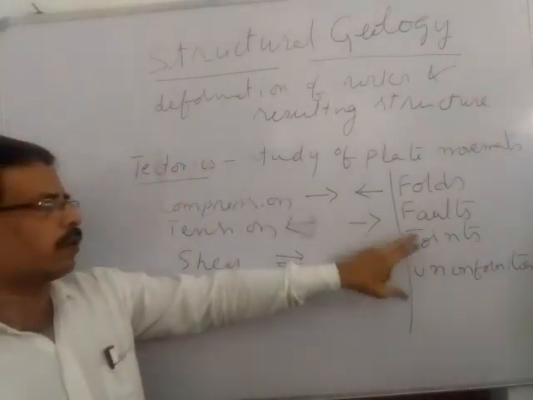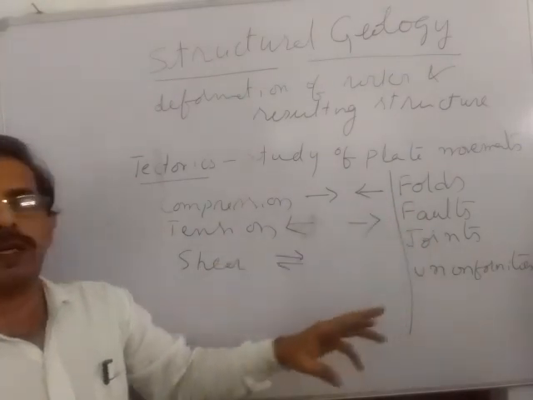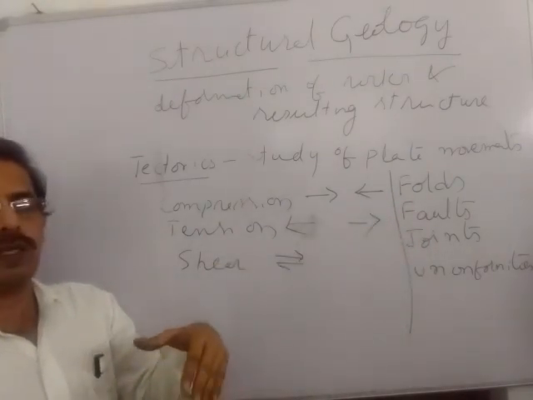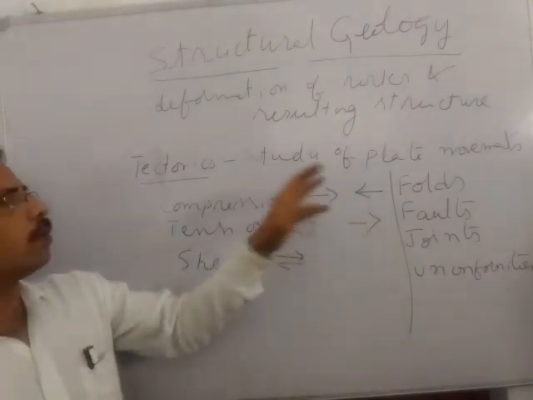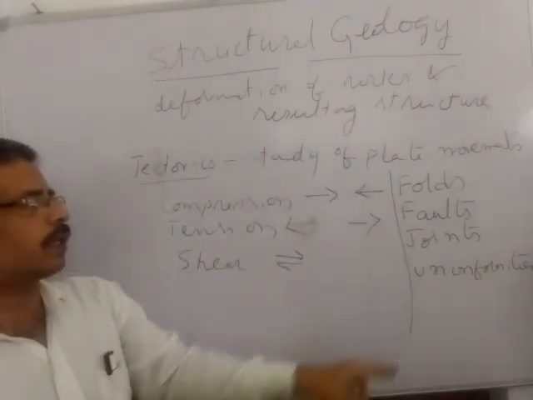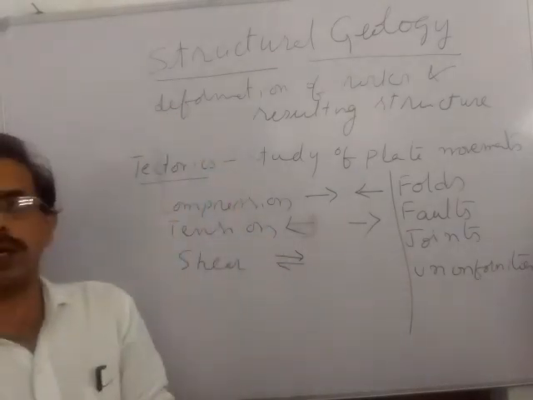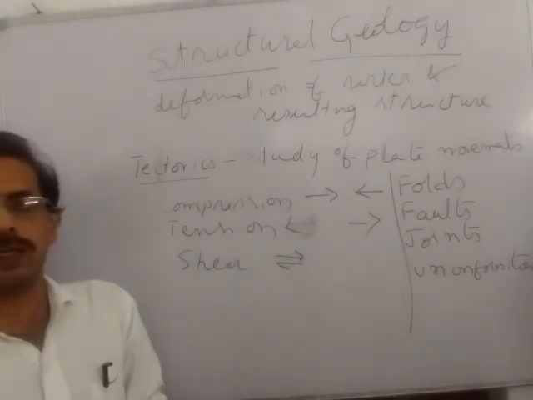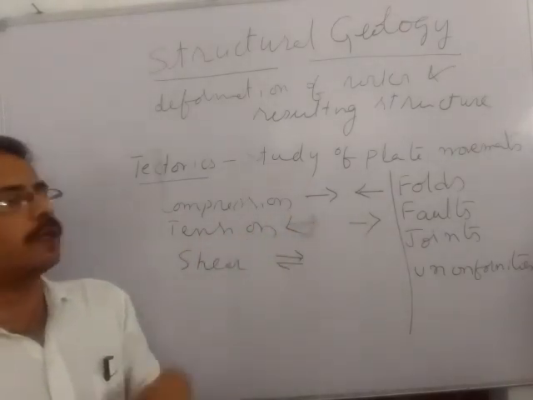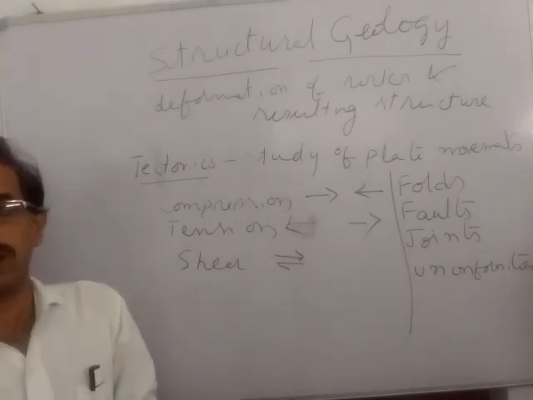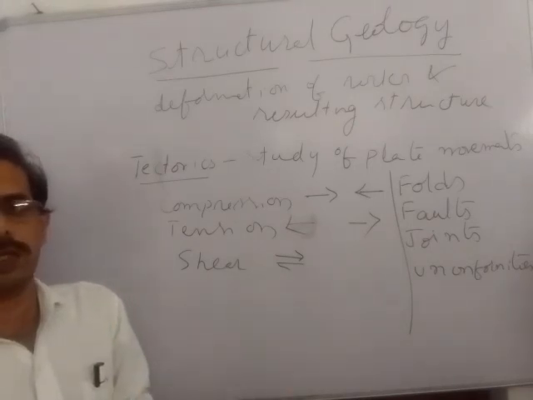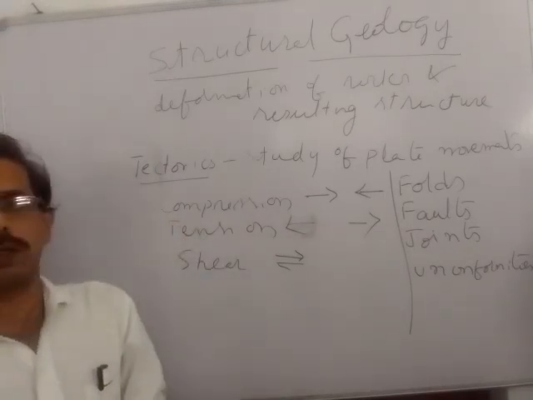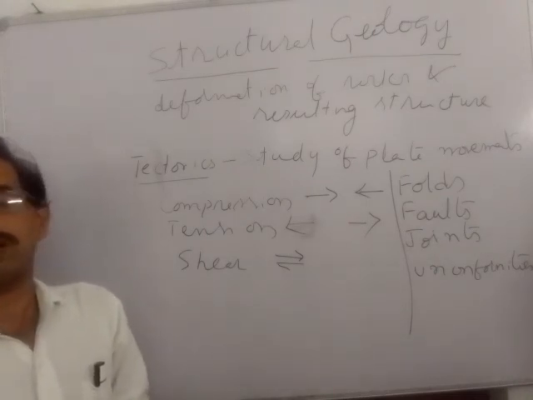I have already told you, because of bending, the rock formation lost its original position and got a bent structure. So the deformation of rocks and the resulting structures is called structural geology, and deformation mainly takes place because of tectonic forces. So this is about structural geology, its definition, the structures we generally study in structural geology, and the forces responsible for deformation.